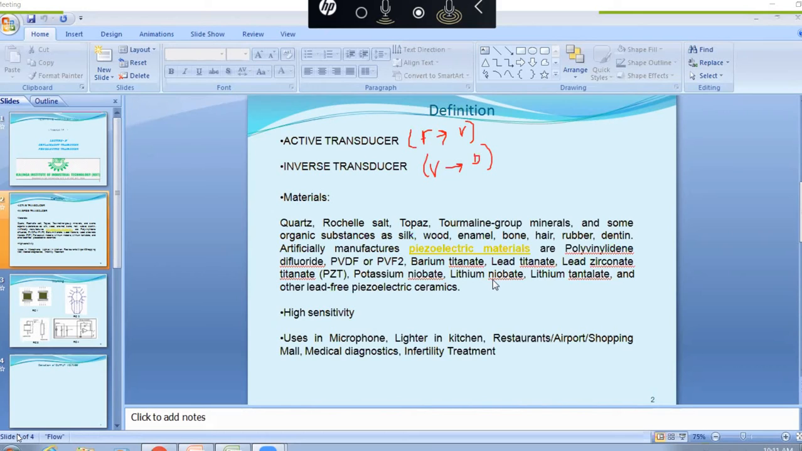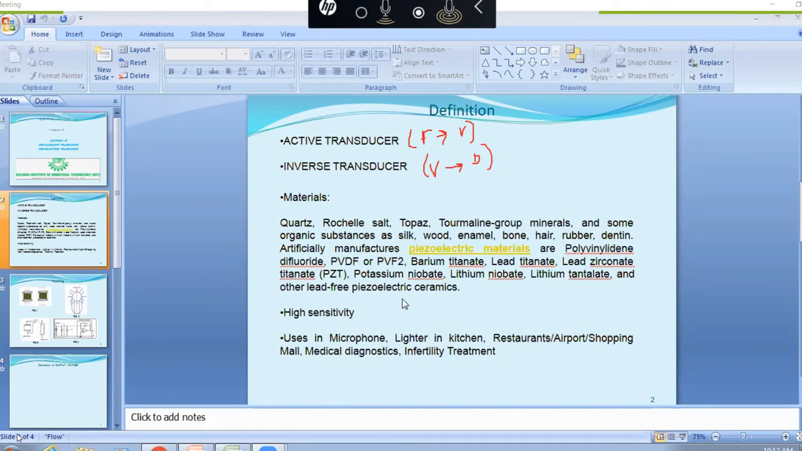So we are dealing with piezoelectric crystals in so many applications where they are commonly used. Otherwise, industry uses them too, and recently researchers are doing research on piezoelectric crystals in medical diagnostics and infertility treatment. That is a very challenging area right now. So piezoelectric crystal transducers are being used nowadays, and it is developing.